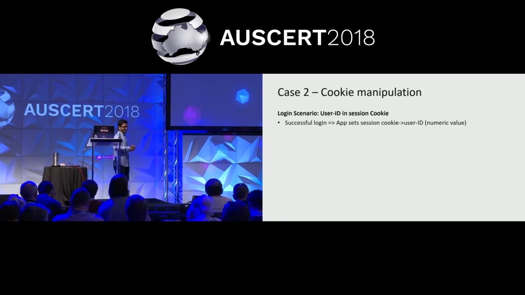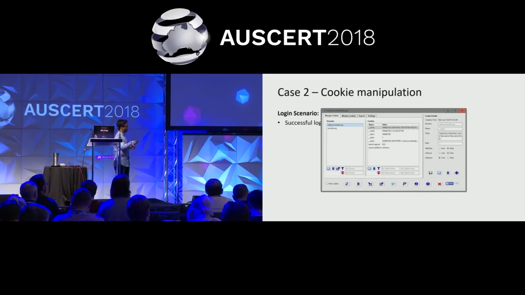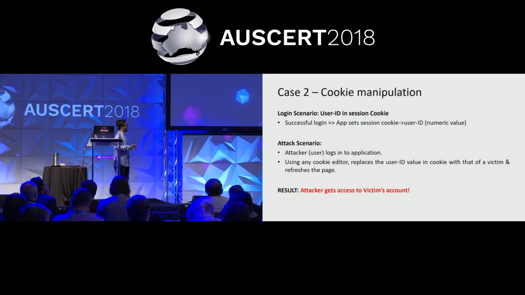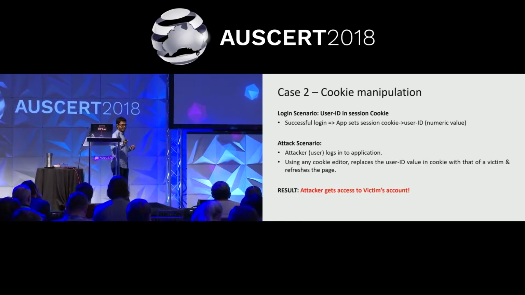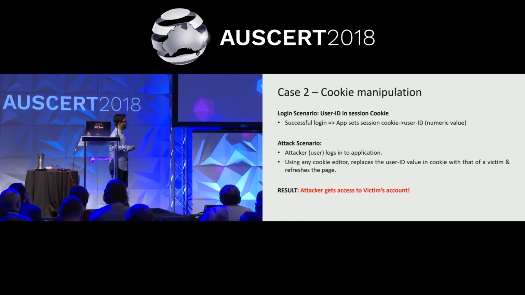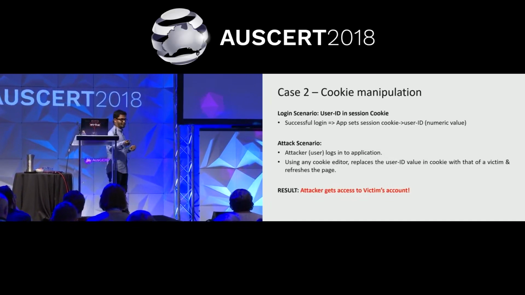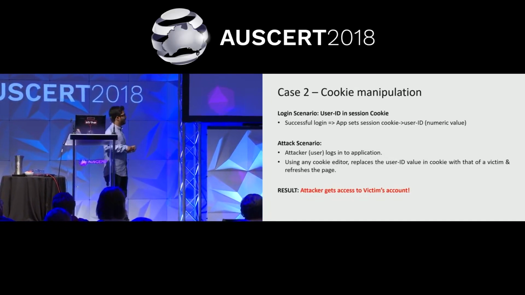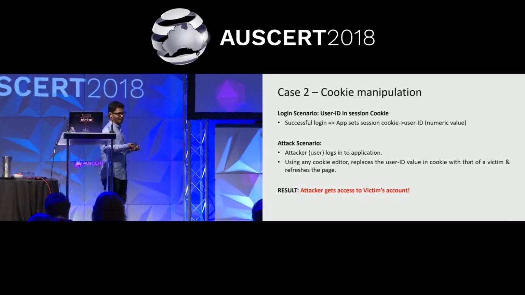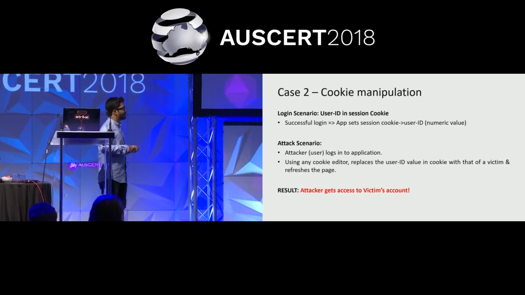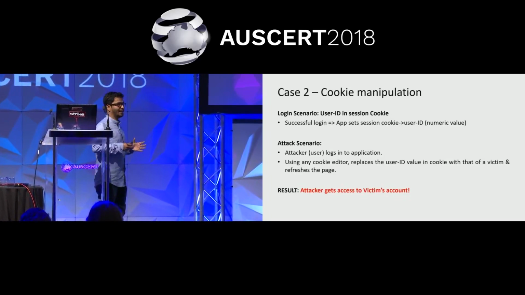So what I was doing, I was just changing the values randomly and trying to see what happens next. This was the cookie manager add-on of Firefox. You can play around with it. As an attacker, I logged into my own user account in the application. Then using the cookie editor, I could see the user tokens, user IDs saved in the cookie. I just edited it to some random numbers and refreshed the browser page. And then I got access to a random victim's account. Finally I found out that it was a high privilege manager kind of role.